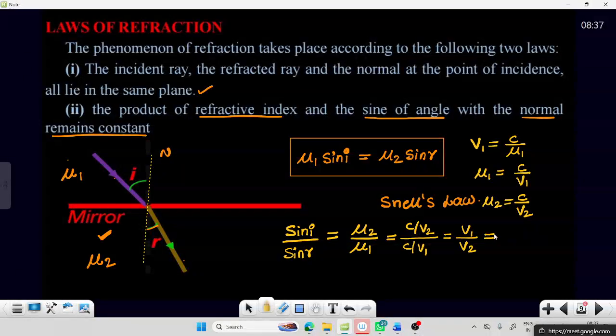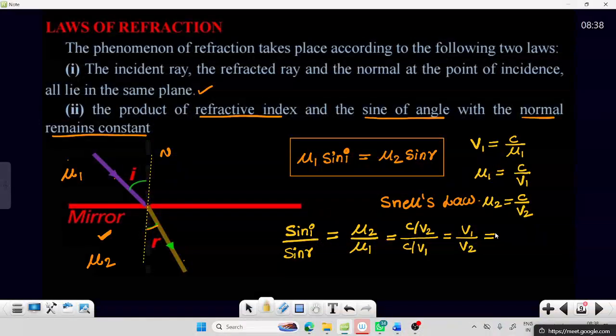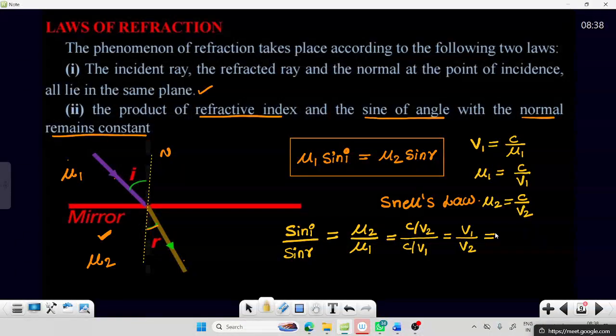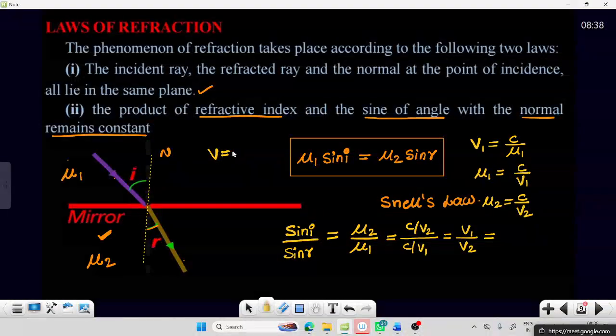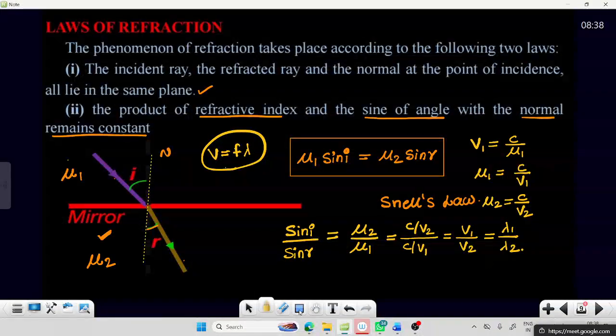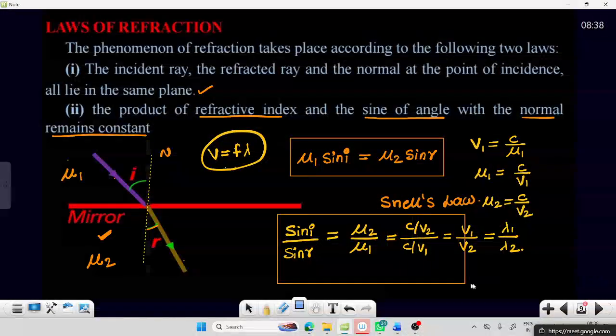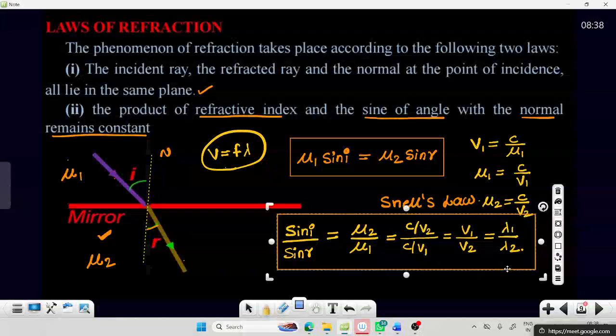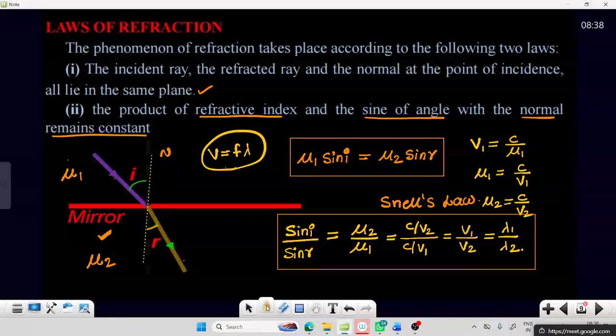And that can also be written in terms of wavelength. Velocity v equals f into lambda, with frequency constant, so velocity is directly proportional to wavelength. Then it can also be written as lambda 1 by lambda 2. These are the laws of refraction.